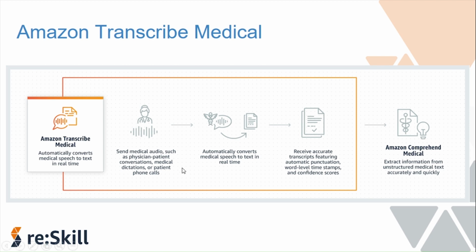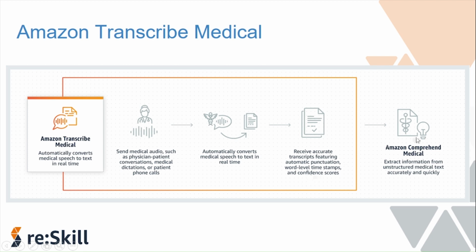All you have to do is send the medical audio, which can be any of these, and it will be automatically converted into text in real time or through an uploaded file, and we receive accurate transcripts featuring automatic punctuation, word-level timestamps, and confidence scores, like how it works in the normal Amazon Transcribe also.